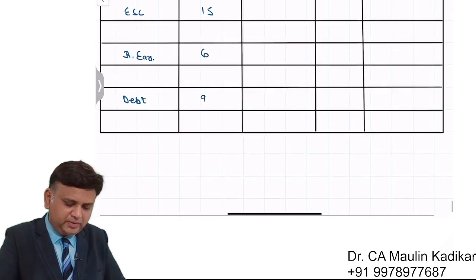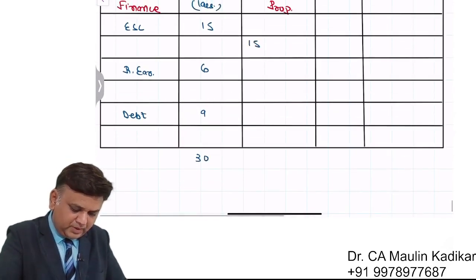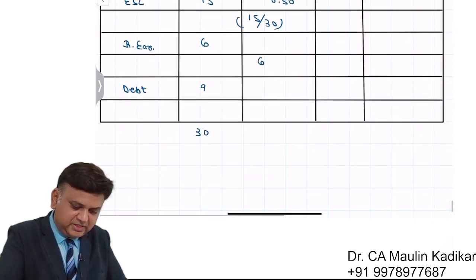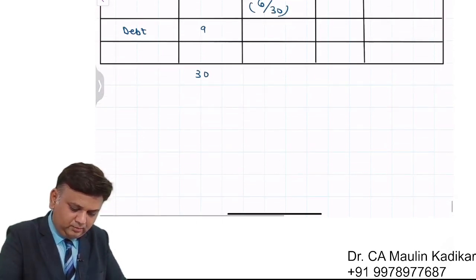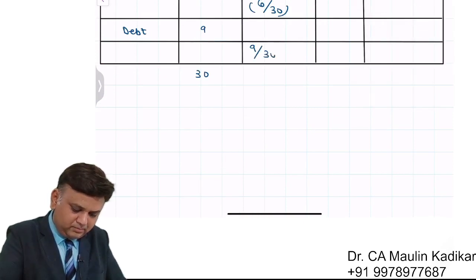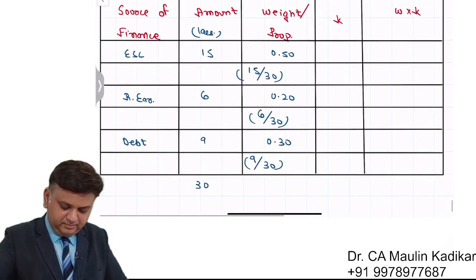So the total is going to be 30 lakhs. 15 upon 30 comes to 0.50. 6 upon 30 is 0.20. 9 upon 30 comes to 0.30. And the total is of course 1.